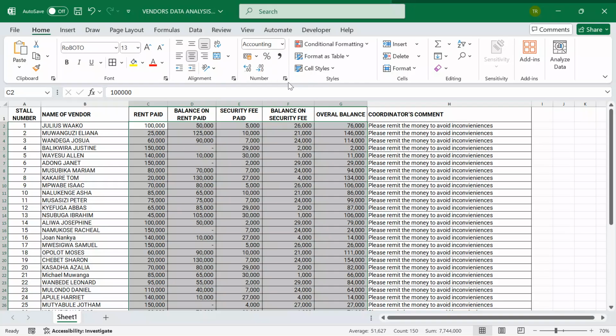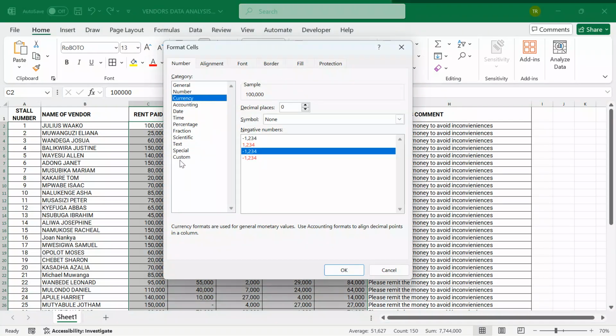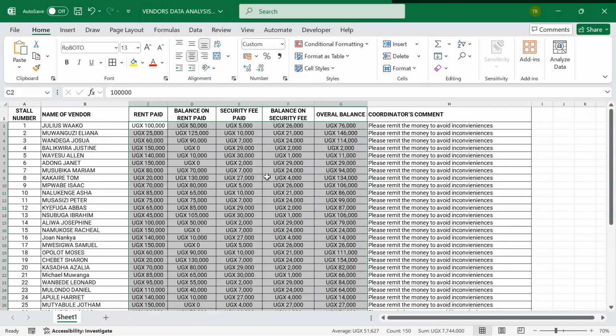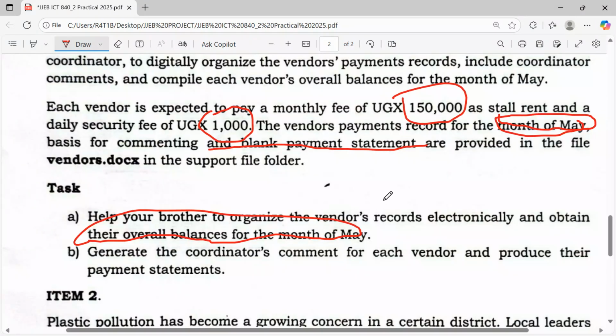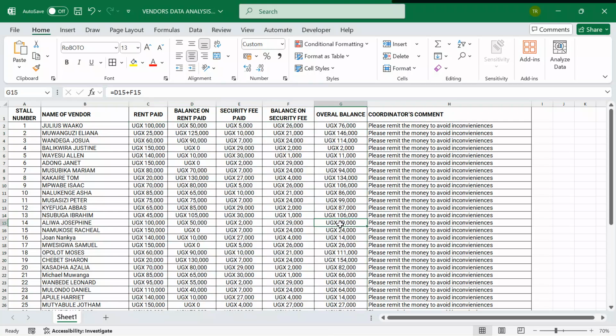I go to the ribbon launcher. I change it to currency. I click custom. I come over here. I put some units. Open quotes, UGX, close quote, put space, and then I click OK. So that we have some units. Why are we calling these units? Because when you check in the question paper here, even the item setter is also using them to represent money. So we are dealing with money. So each vendor is expected to pay a monthly fee of UGX. I've also blended it in my data sheet over here.